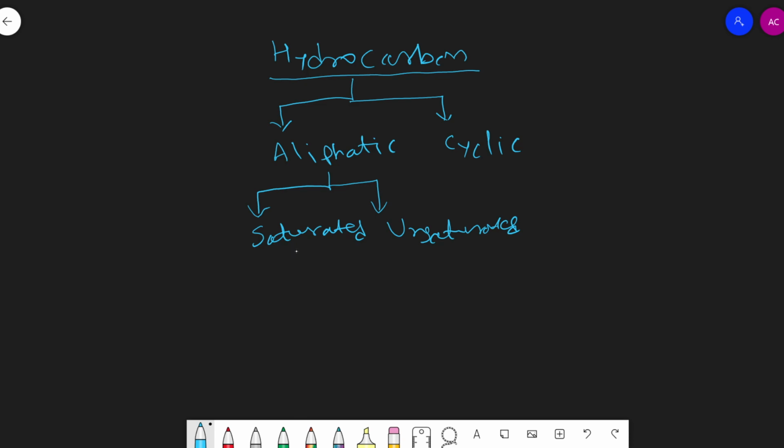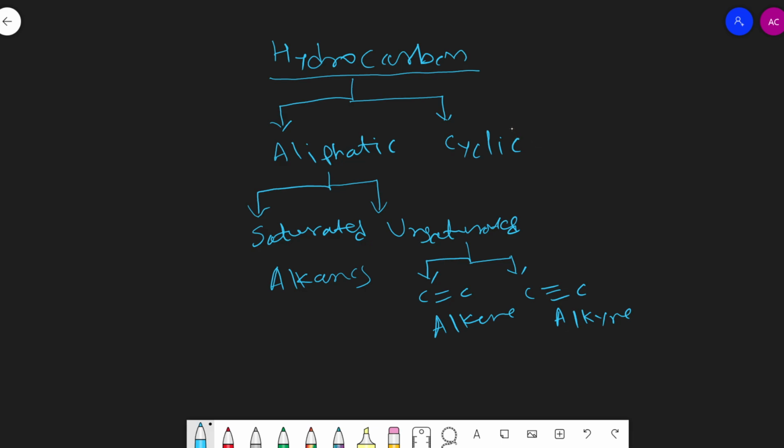Here, hydrocarbons which are open chain and contain all single bonds are saturated hydrocarbons, and saturated hydrocarbons are also known as alkanes. And unsaturated hydrocarbons are of two types. If the given unsaturated hydrocarbon contains a carbon-carbon double bond, then it is termed an alkene. And if it contains a carbon-carbon triple bond, then it is termed an alkyne.